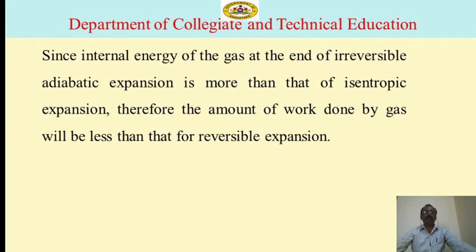Since the internal energy of the gas at the end of irreversible adiabatic expansion is more than that of isentropic expansion, the amount of work done by the gas will be less than that for reversible expansion.